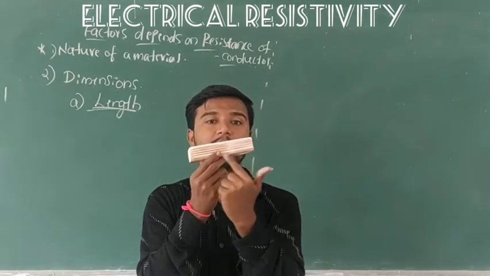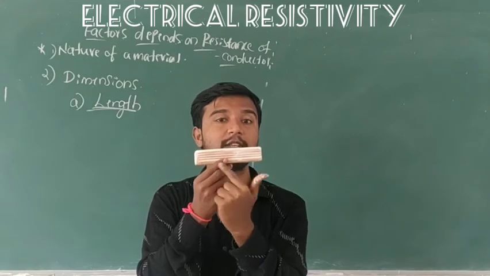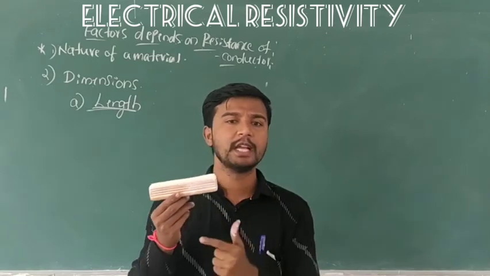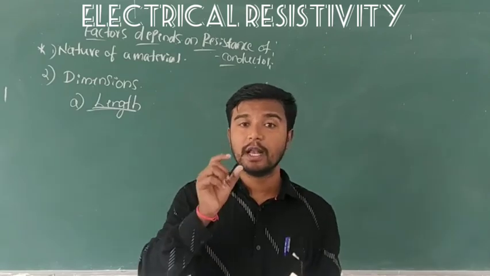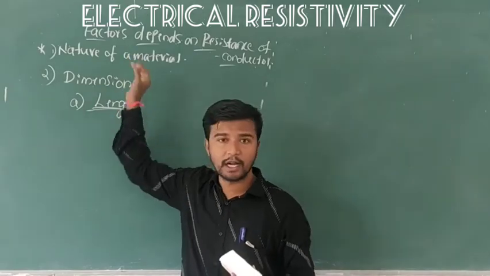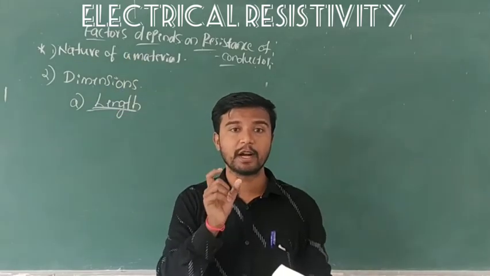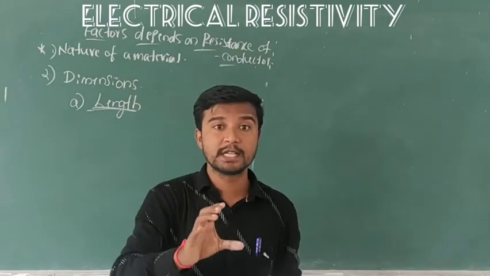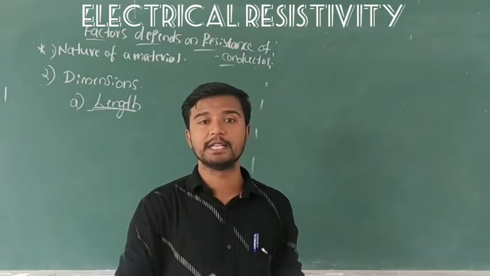Which type of length? Sorry, what length of this conductor is there? When the length of a conductor increases, the resistance of the conductor also increases.